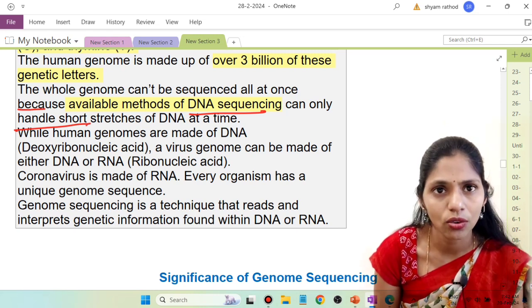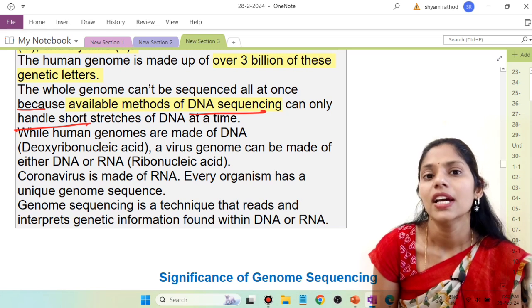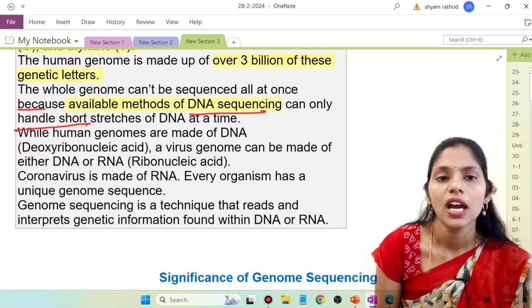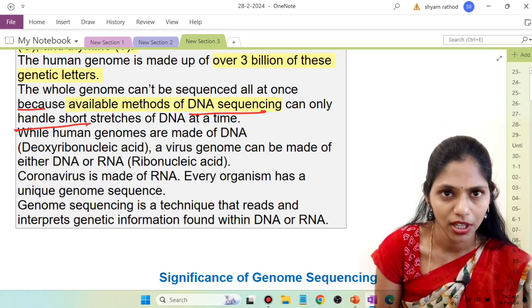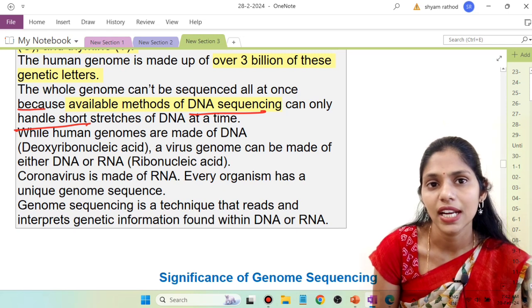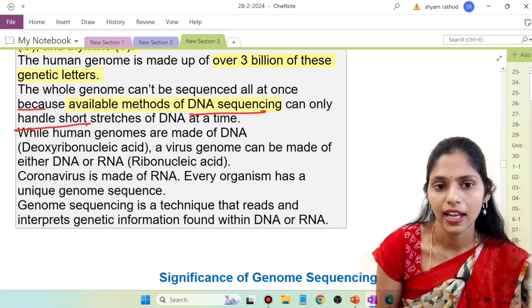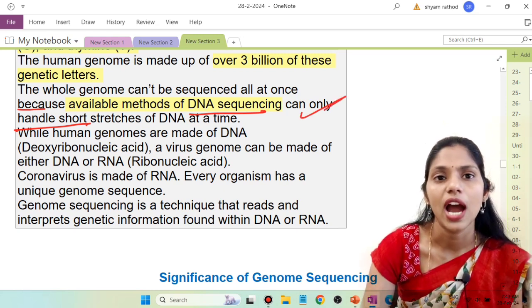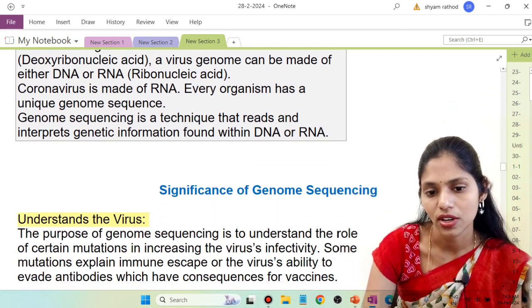Okay, so genome sequencing is a very important technique that we can use to read and interpret the genetic information present in DNA as well as RNA. So these are the important points that you have to remember regarding genome sequencing.